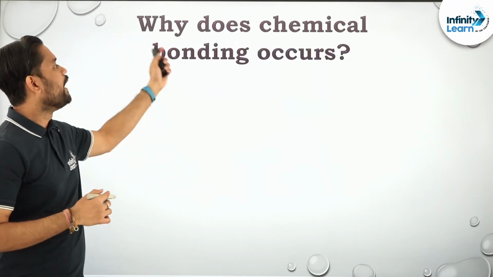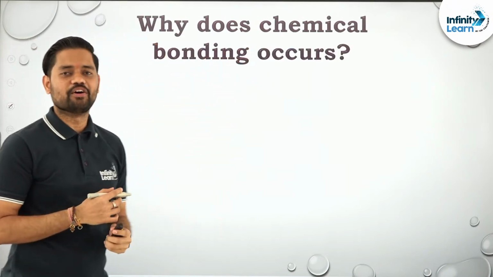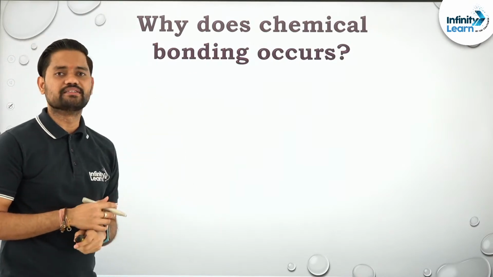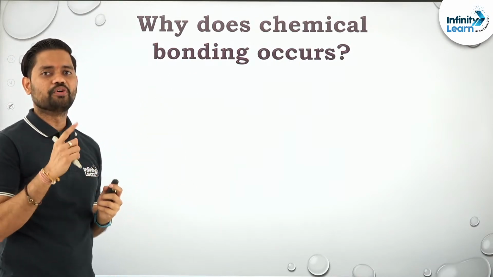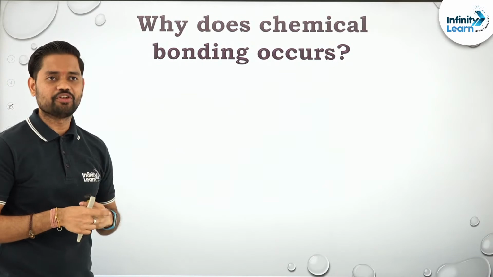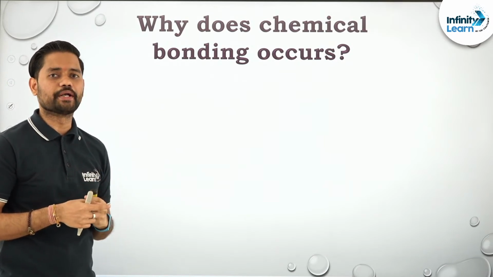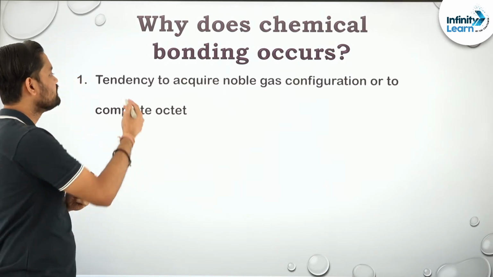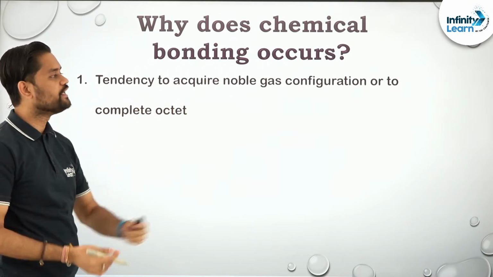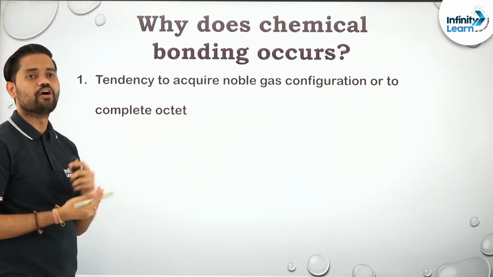Second thing, why does chemical bonding take place? There are two reasons for it. The first one is to acquire noble gas configuration or to have a complete octet. This is the first reason, the tendency to acquire noble gas configuration or to complete its octet.